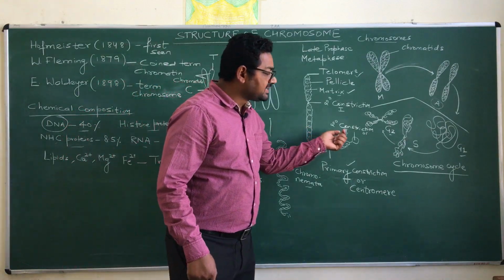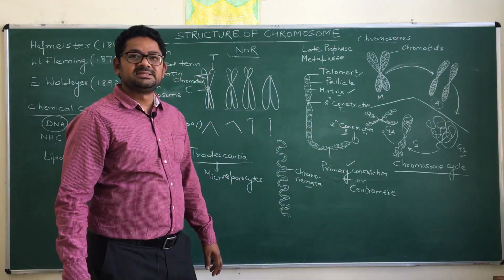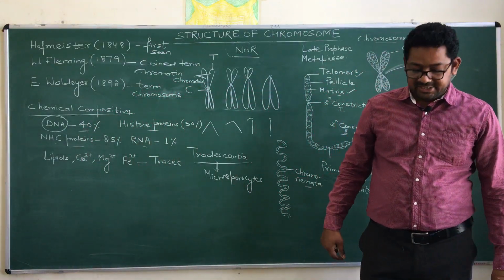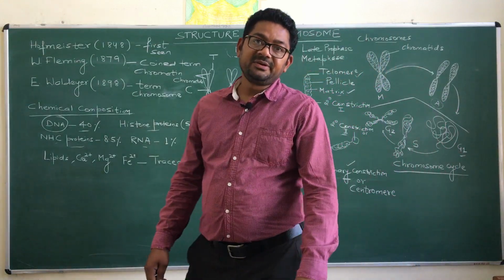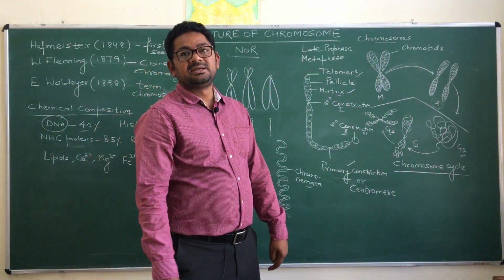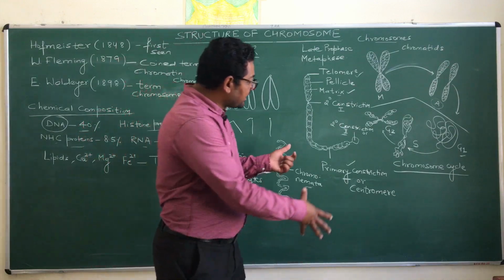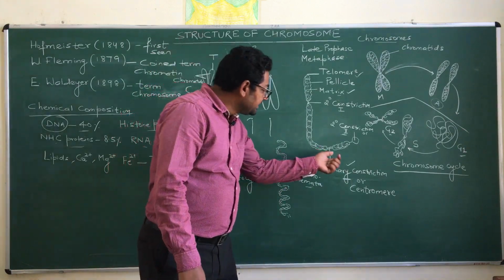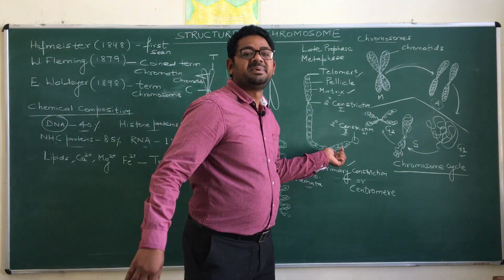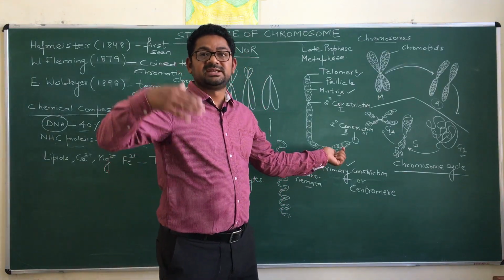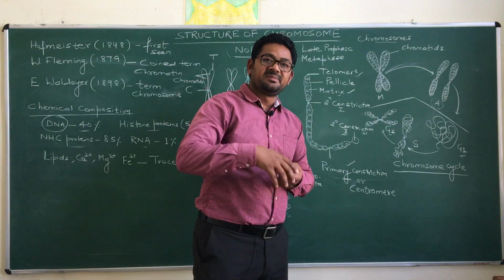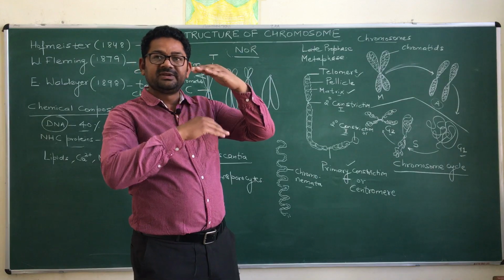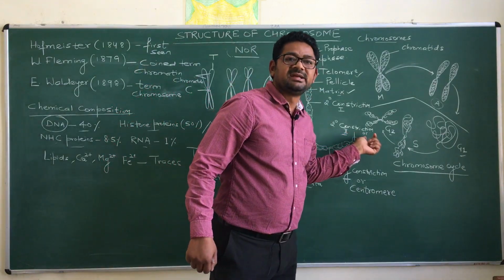Along with this, there is a secondary constriction type second. This secondary constriction type second is not present in all cases, but in this particular constriction there are also some highly repetitive sequences. These highly repetitive sequences, when studied under gel electrophoresis, move highly. When we see the gel, they give the appearance of a satellite. Just like when a satellite is launched there are some left particles, there is a gap between the main chromosomal DNA sequences and certain sequences of the secondary constrictions.